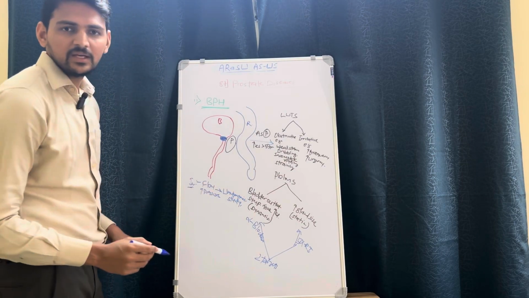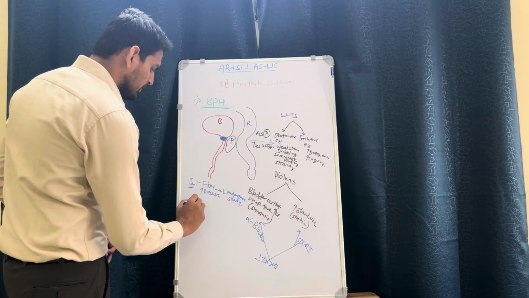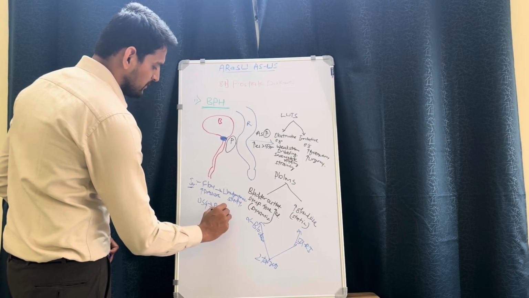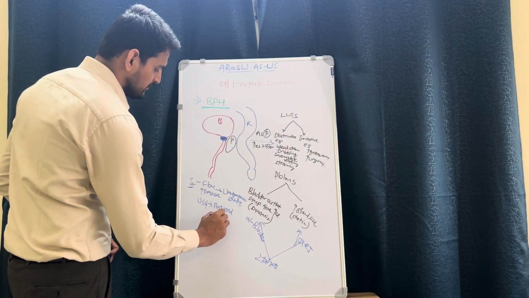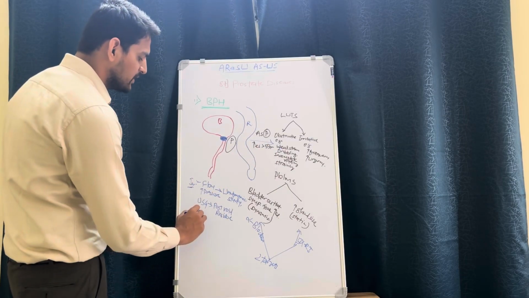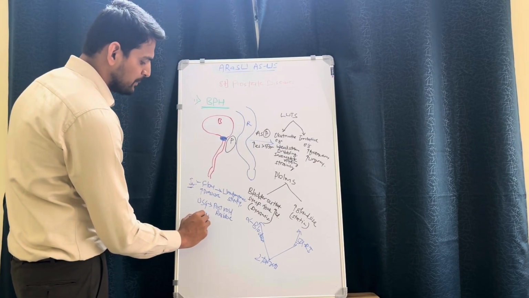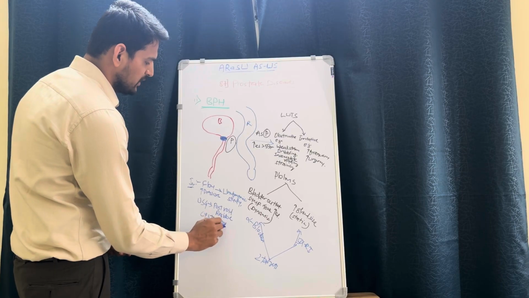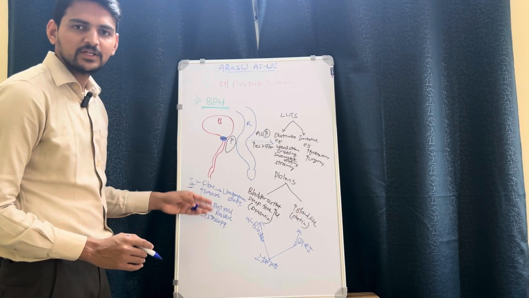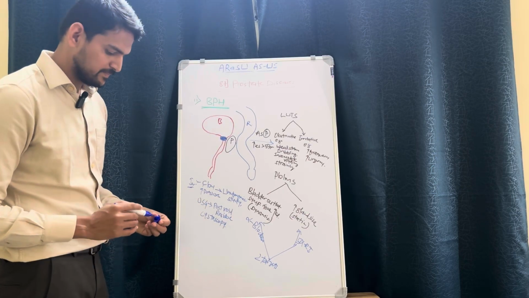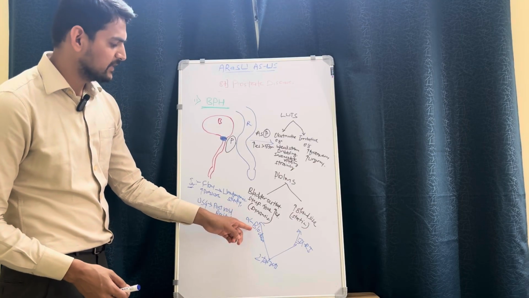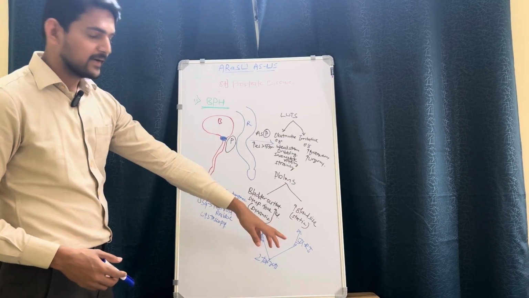Then we told that there will be incomplete voiding. So we will do an ultrasound to see the post-void residue. If it is significantly more, we can consider incomplete voiding, and we can also ask for cystoscopy to look for any structural changes, and this is also advised before the procedures for BPH. These are some investigations, and we got to know that we will target mainly with alpha blockers and 5-alpha reductase inhibitors.